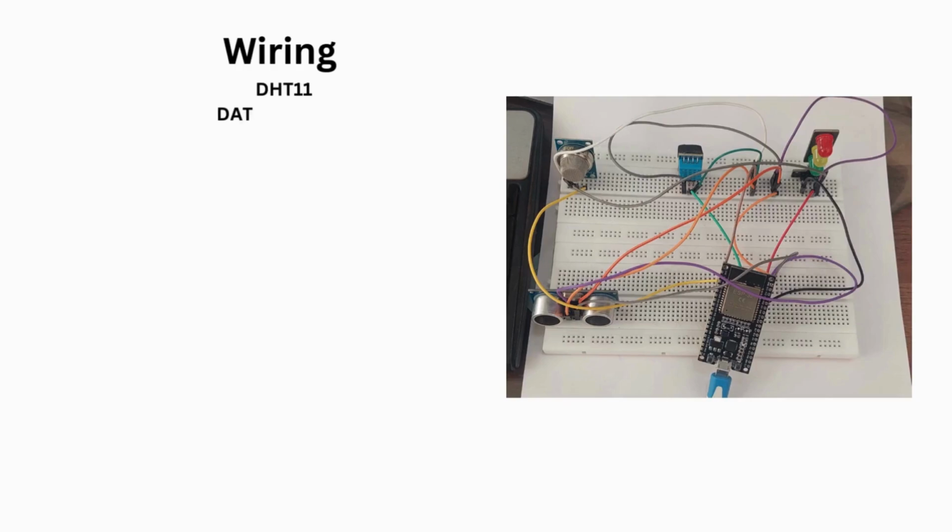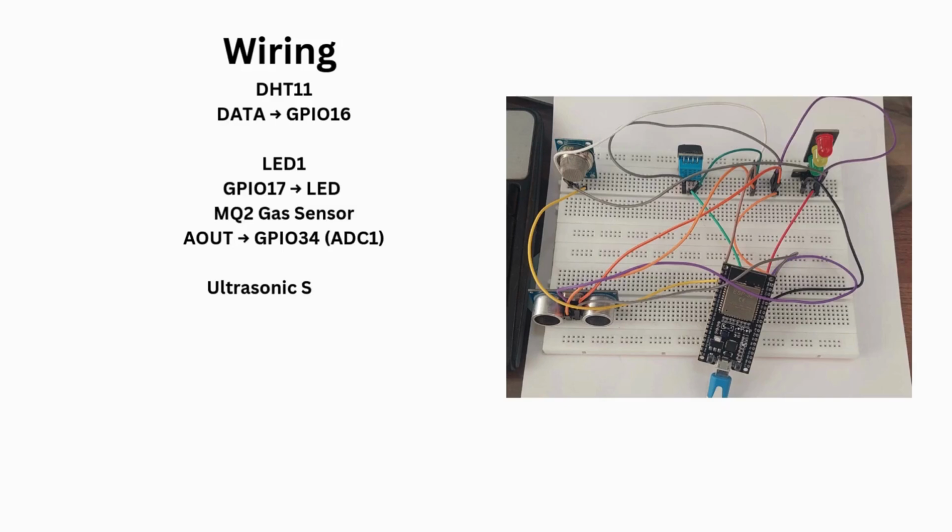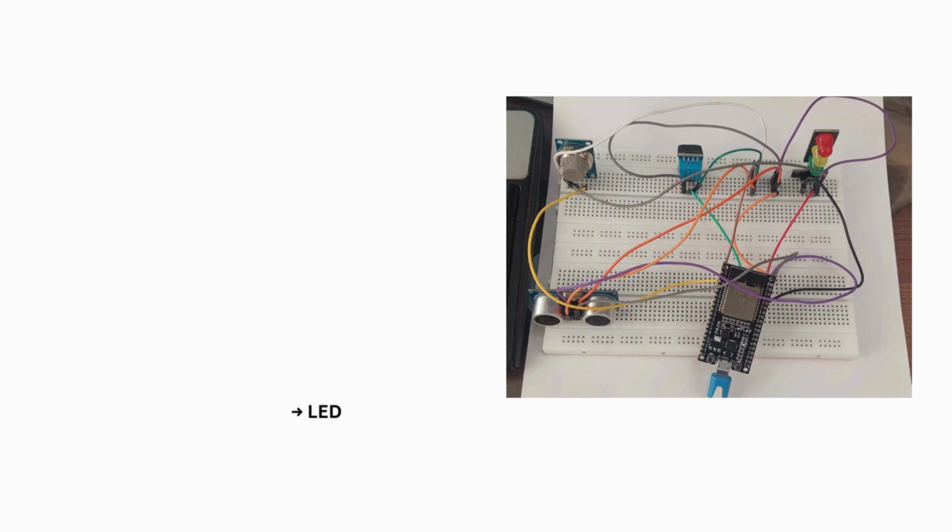Now let's understand the wiring. Here DHT11's data pin is connected to GPIO 16, the LED is connected to GPIO 17, the MQ2 gas sensor is connected to analog input GPIO 34, and the ultrasonic sensor's trigger and echo pins are connected to GPIO 5 and 18 respectively.